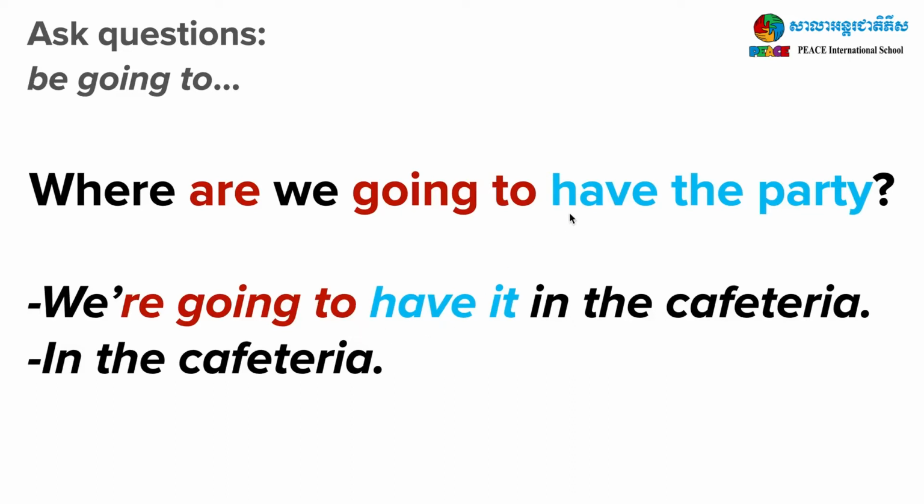This time we use have, the same, but instead of saying the party, we just use it. You can also say the party, or you can use it for short. And finally, we answer where, in the cafeteria. So you can make the full answer, we're going to have it in the cafeteria, or you can answer with the short answer, in the cafeteria.